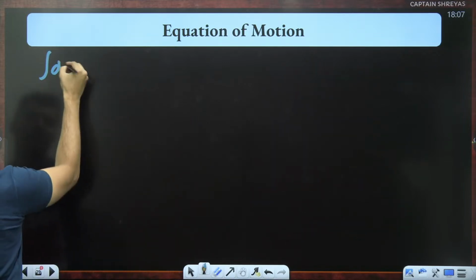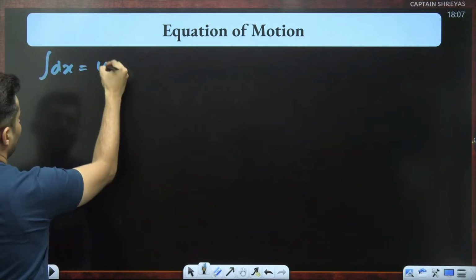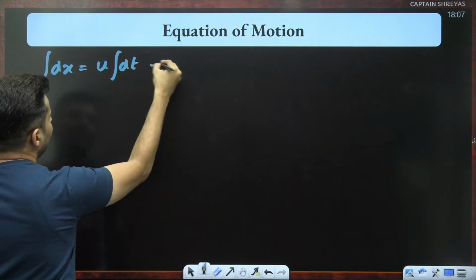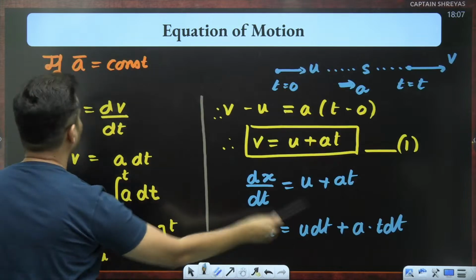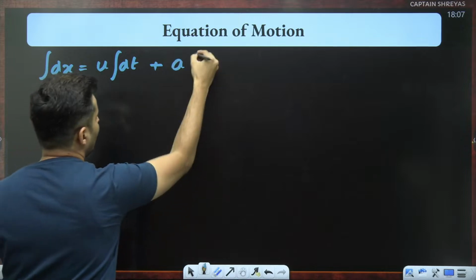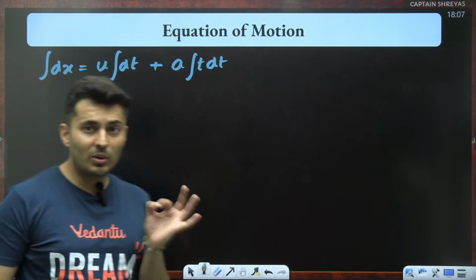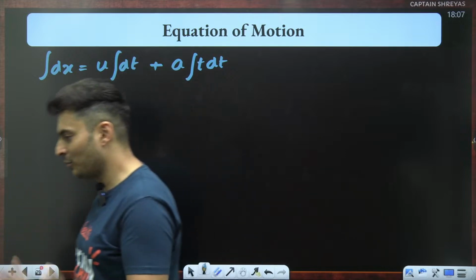So integration of dx will be, u is a constant, so I'll put it outside, integration of dt, plus, remember a was a constant, so it will be outside the integration, and I will have t dt over here. So all these equations work only if acceleration is constant, or else it won't work.